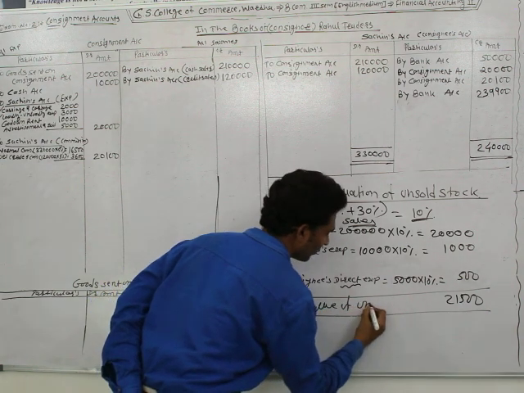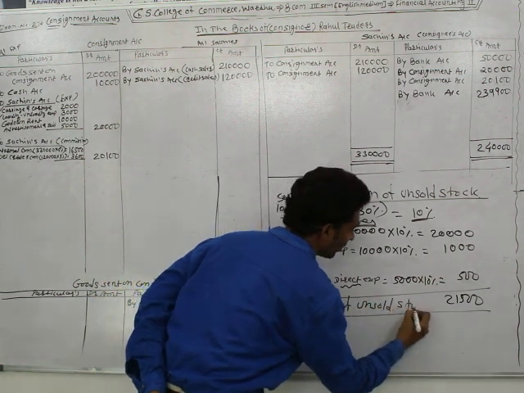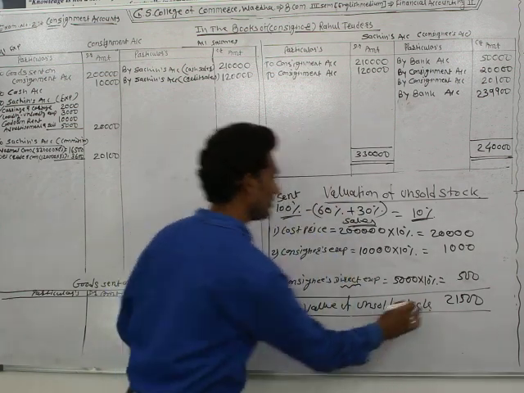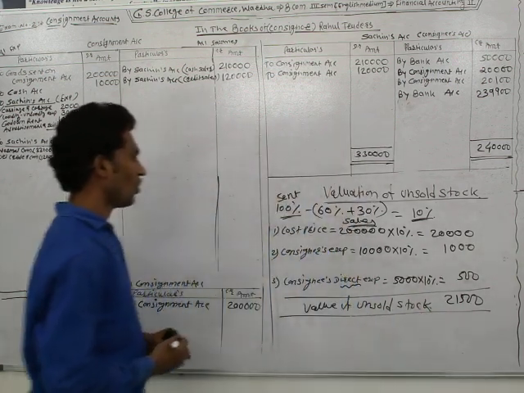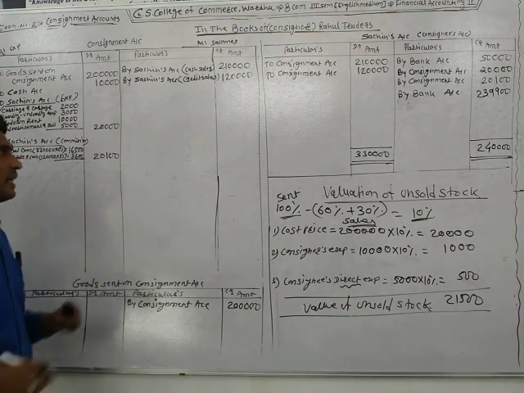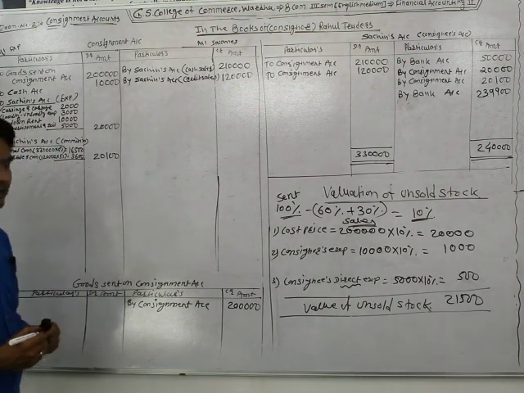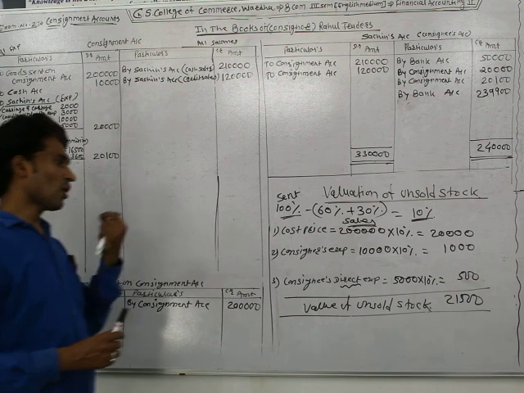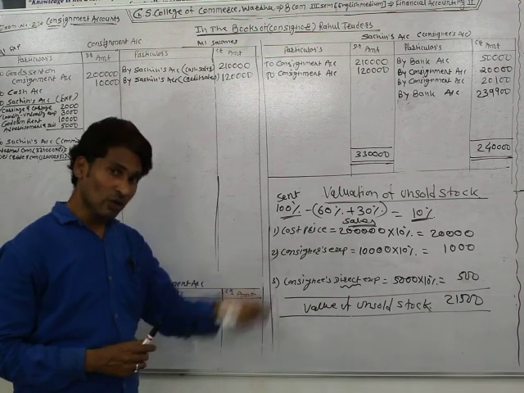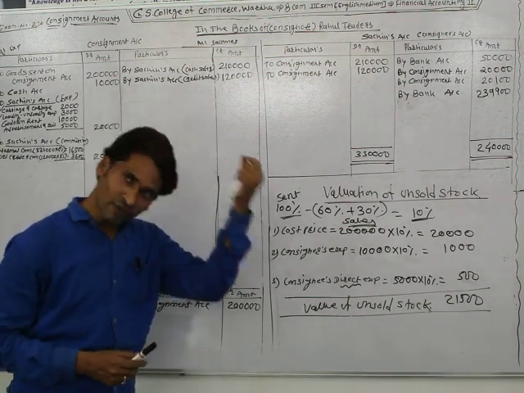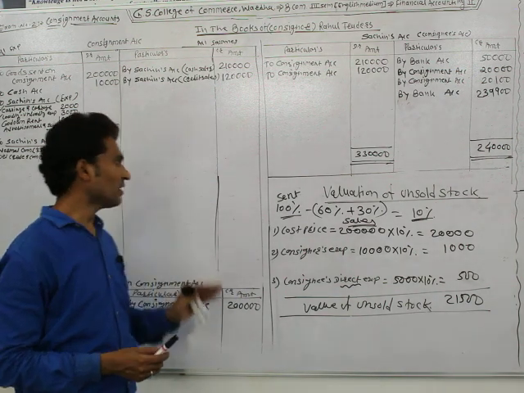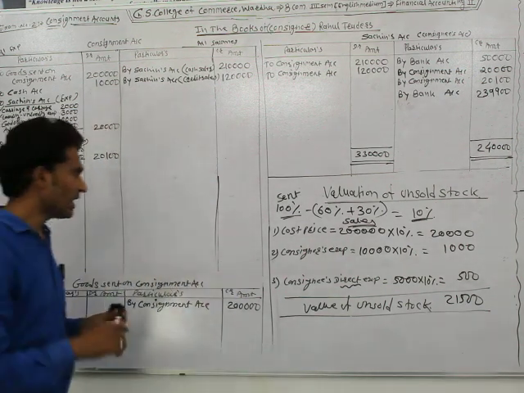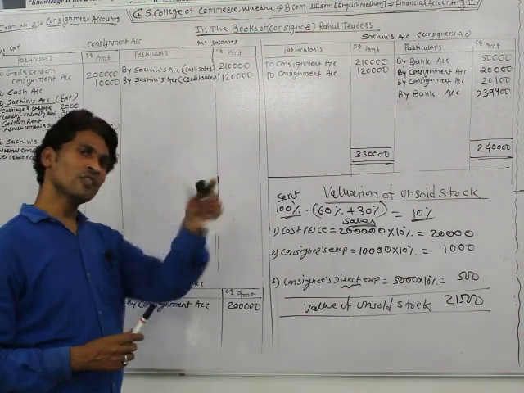Value of unsold stock. Okay. Now the entry for unsold stock is: unsold stock account debit, or consignment stock account debit, or stock with consignee account debit, and consignment account credit. Once again, we just say consignment stock for that.